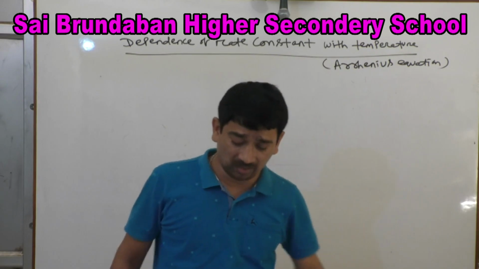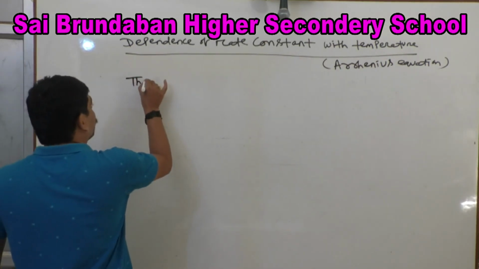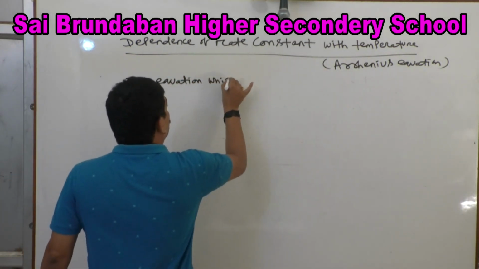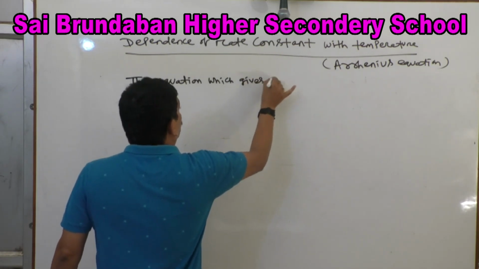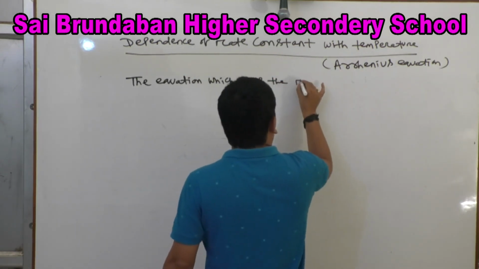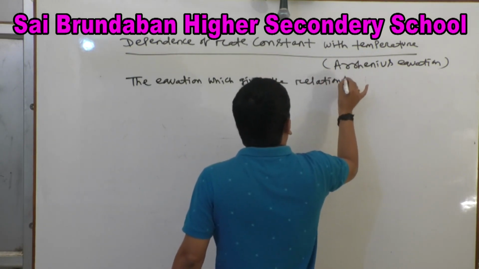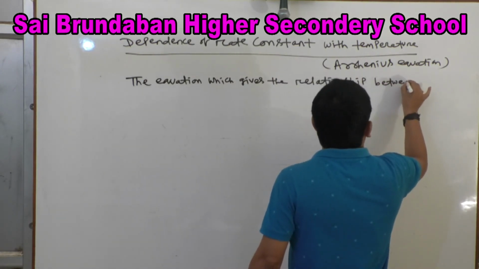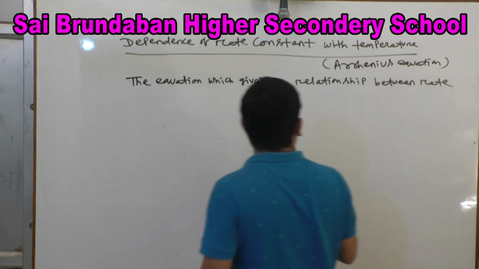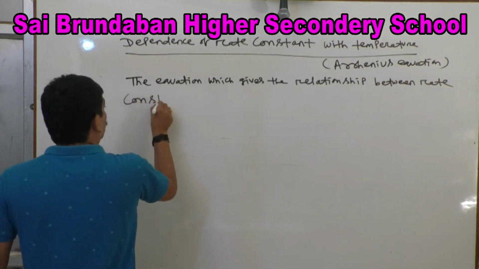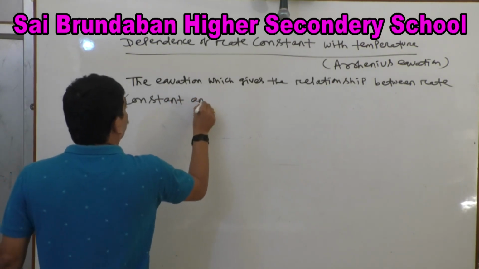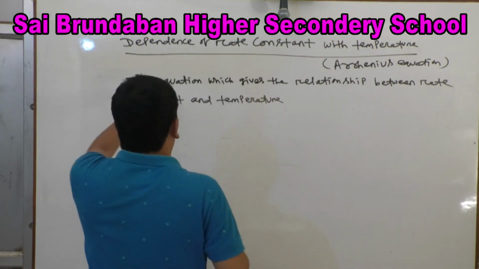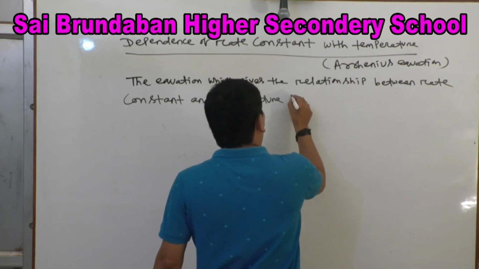So I am writing first the equation which gives the relationship between rate constant and temperature.